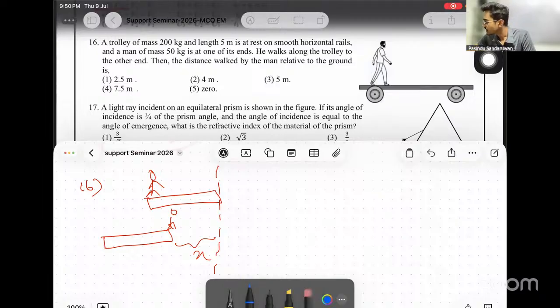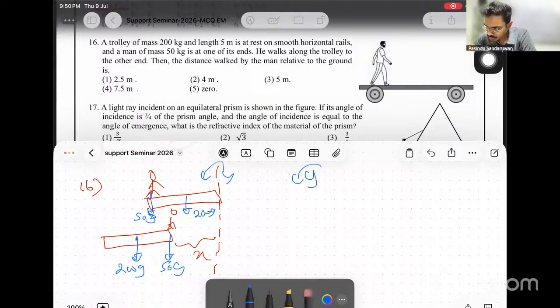If I mark these forces, the trolley is 200, and G cancels, no need to write G. And this person is 50. Then the trolley's weight is 200G, and the person's is 50G. If the center of mass remains unchanged, the force moments about the given axis are the same. That is the main theory we discuss under center of mass.